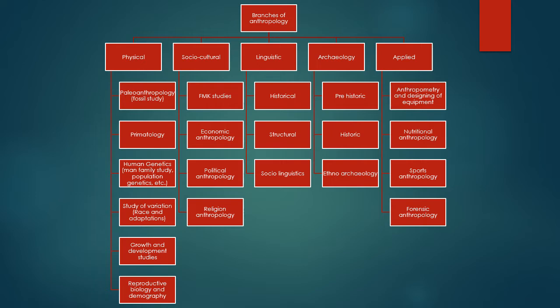This kind of sequence is studied in paleoanthropology. Then there is primatology, which studies primate behavior, primate locomotion, the position of humans as primates, and other different elements, which will be covered later in unit 1.5.